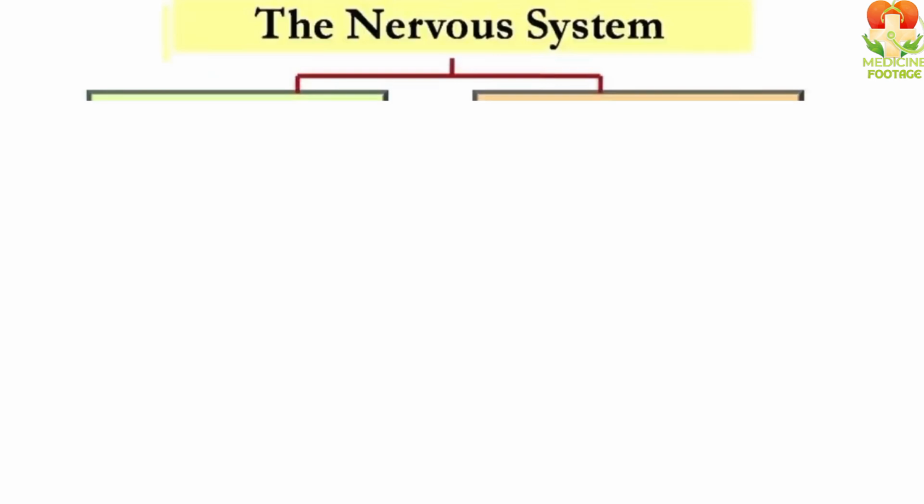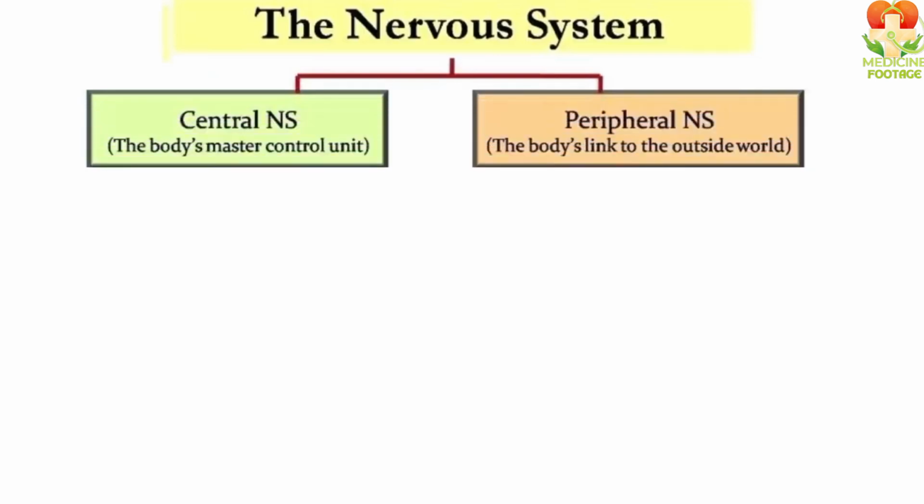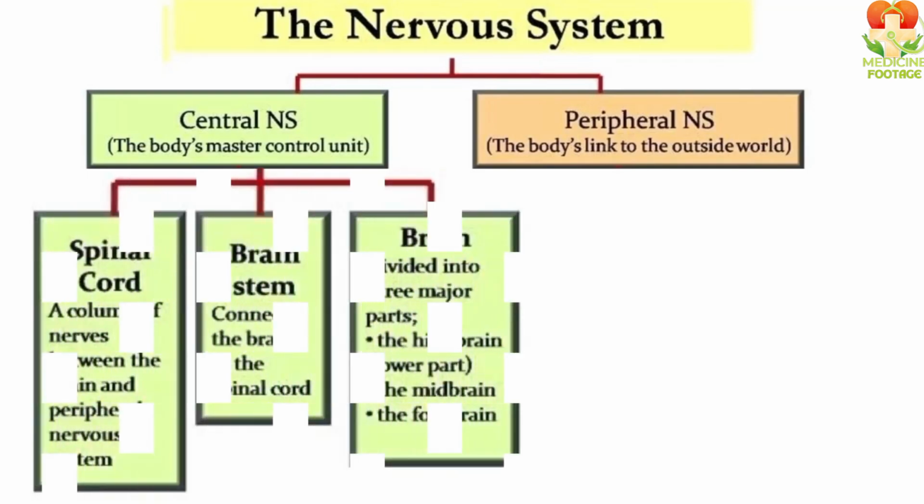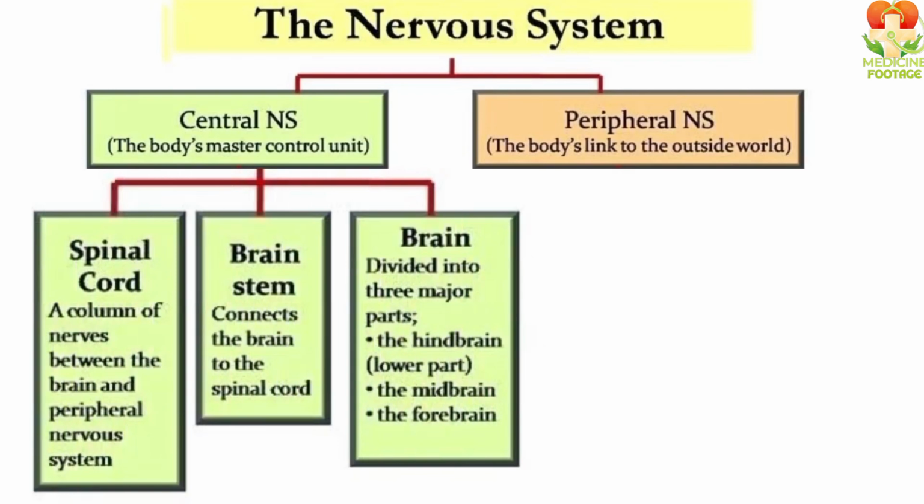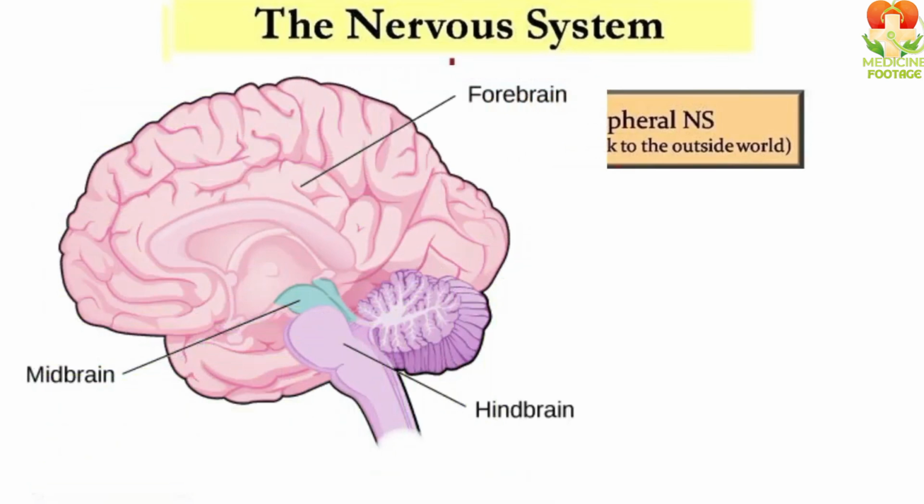The nervous system is divided into two types. One is the central nervous system, and the other is the peripheral nervous system. First, we'll look at the central nervous system. Then we'll examine the peripheral nervous system. The central nervous system, also called CNS, has two parts. One is the brain, and the other is the spinal cord. The brain is divided into three parts: the forebrain, midbrain, and hindbrain.